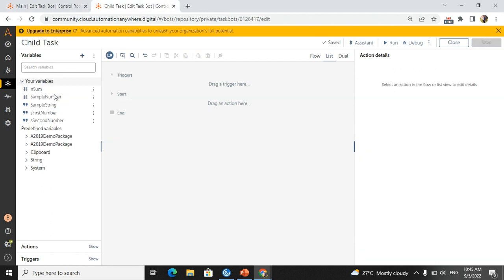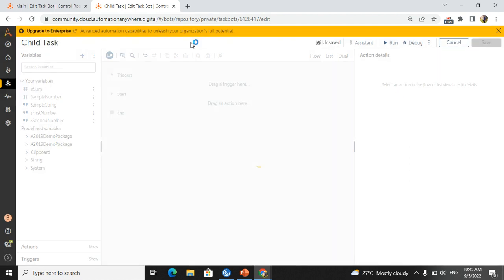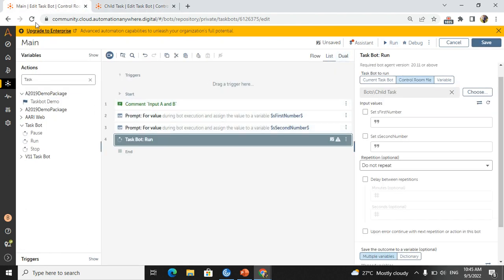That is the one sum number. If you make this edit variable an input, you will see that one in the main task. So now I have made it an input, and just refresh. I have refreshed my main task.